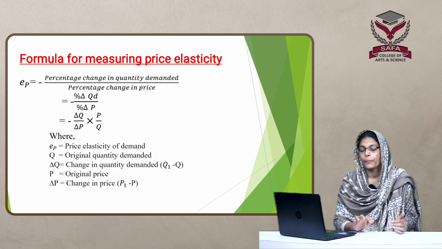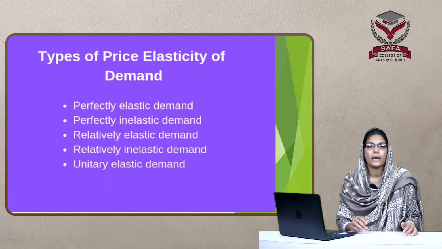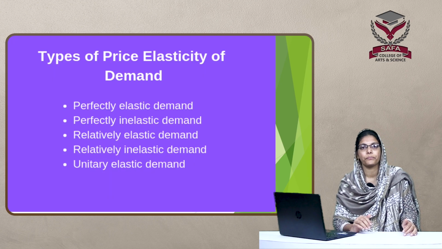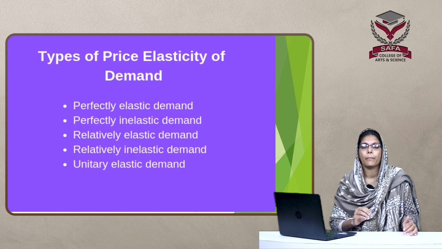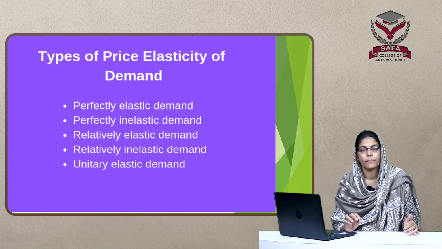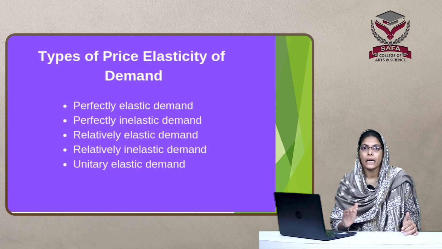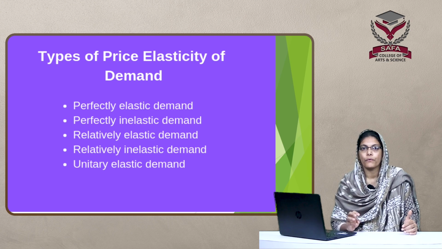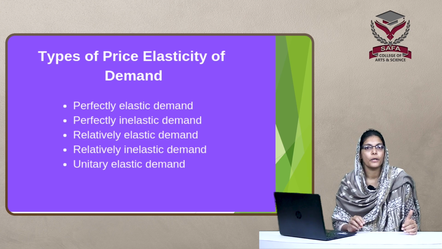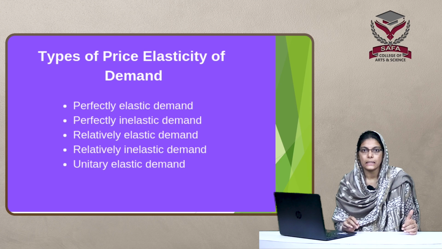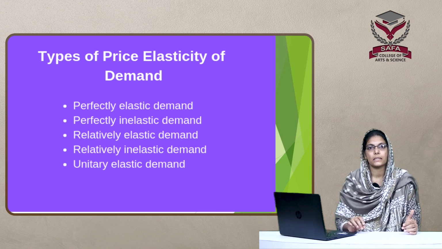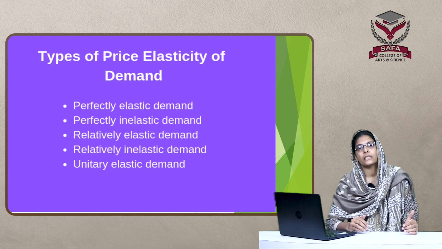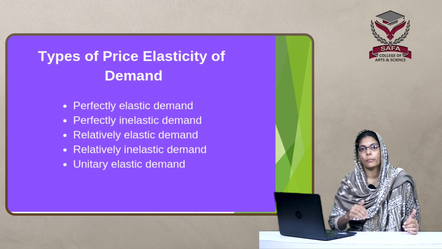Now, let's see the different types of price elasticity of demand, or the degrees of price elasticity of demand. There are 5 types: perfectly elastic demand, perfectly inelastic demand, relatively elastic demand, relatively inelastic demand, and unitary elastic demand. Now, let's analyze each one by one.